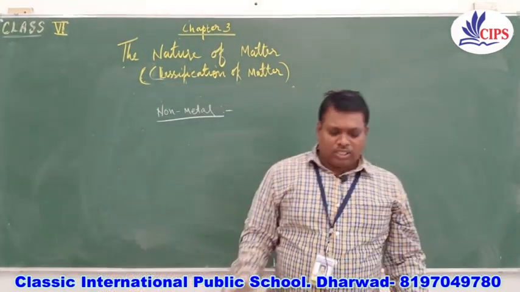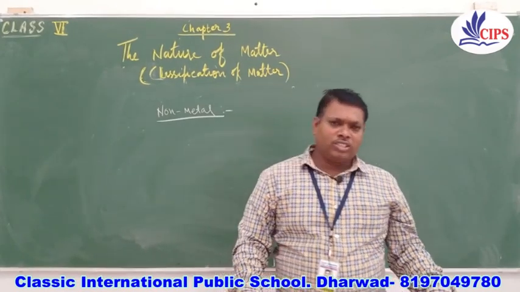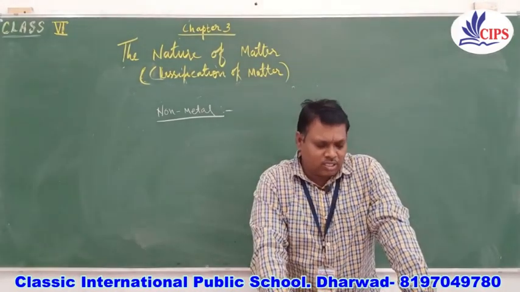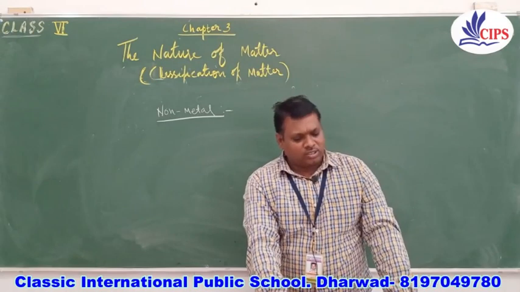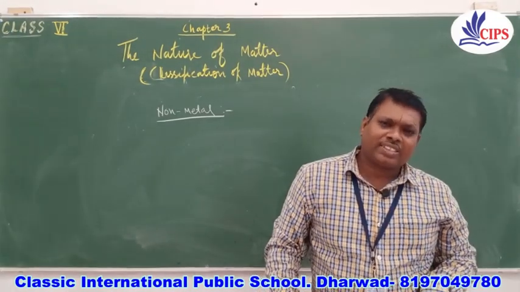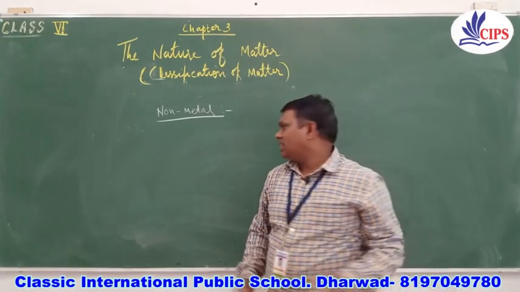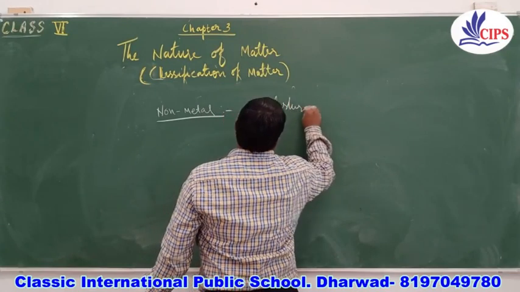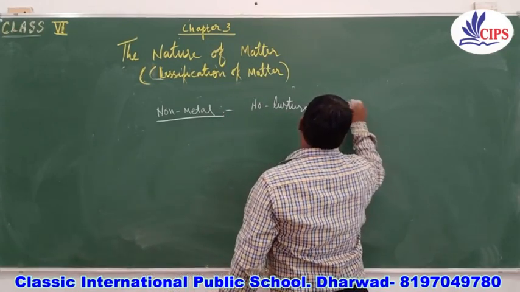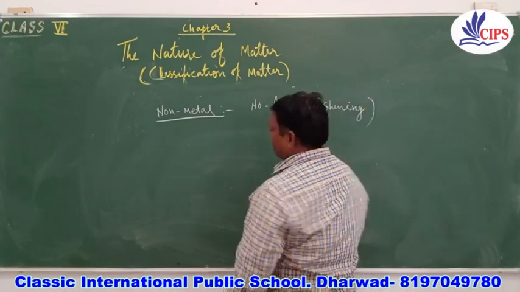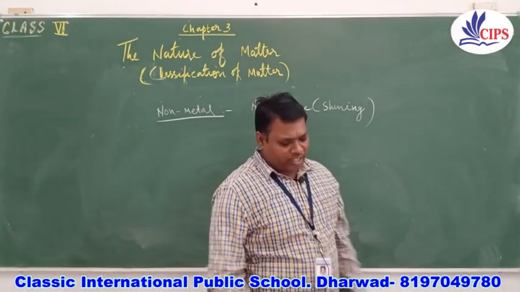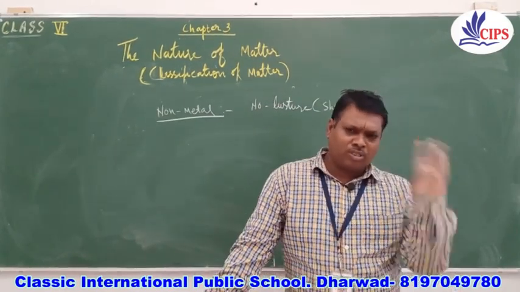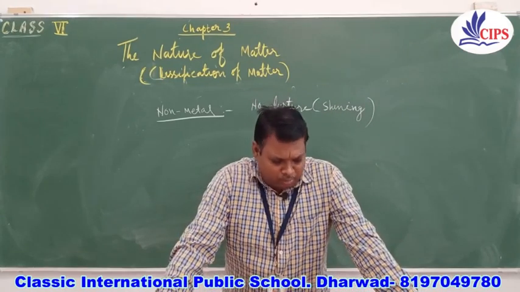So we have non-metals like oxygen, nitrogen, hydrogen. Then we have the halogen gases fluorine, chlorine, bromine, iodine, and also carbon, sulfur, phosphorus. These do not have a luster, that is, they do not have shining surfaces. They are not sonorous, and they cannot be ductile. You can just write down the opposite of the properties of metals, since non-metals have the opposite properties.